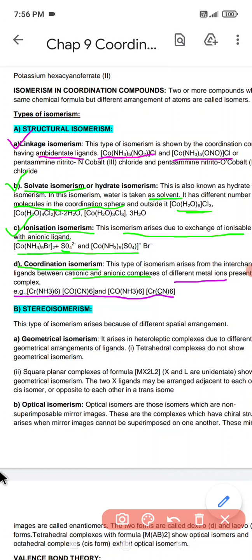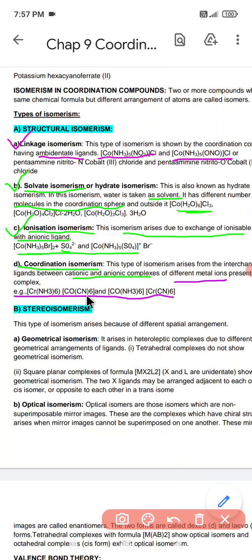Chromium is bound with how many ammonia? Chromium is bound with 6 ammonia, and in the other part we have cobalt and 6 cyanide.